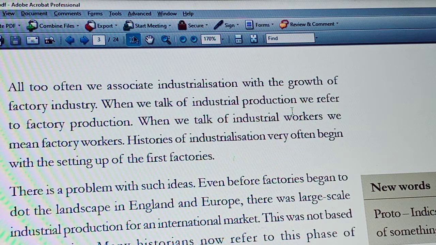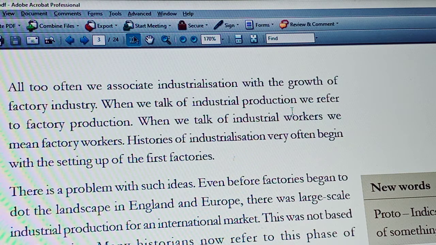So before factories began in England or Europe, large scale industrial production was done for the international market. This was not based on factories. Many historians now refer to this phase of industrialization as the proto-industrialization period. Proto-industrialization period is nothing but the period before industrialization.